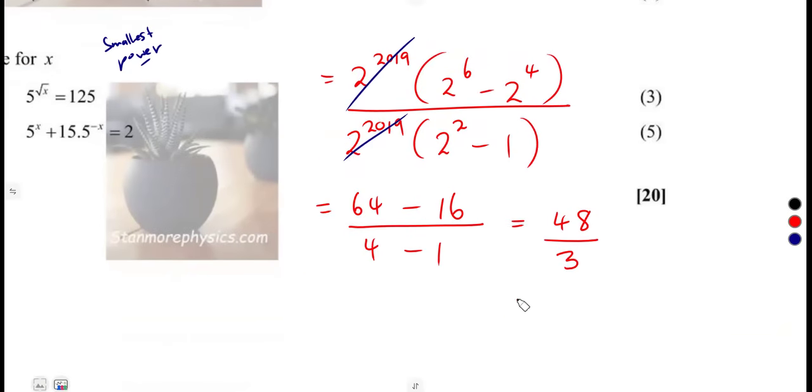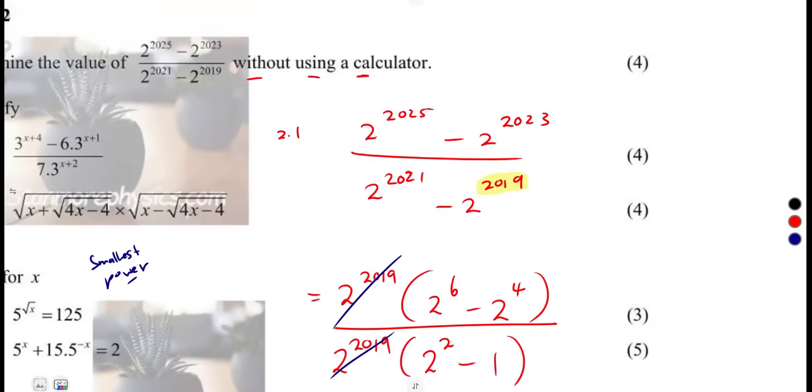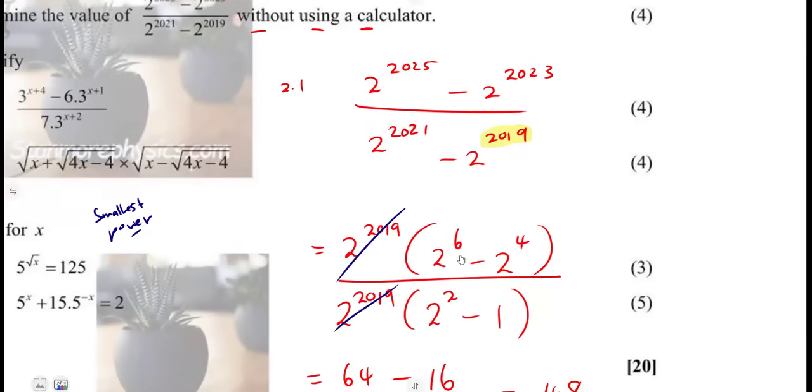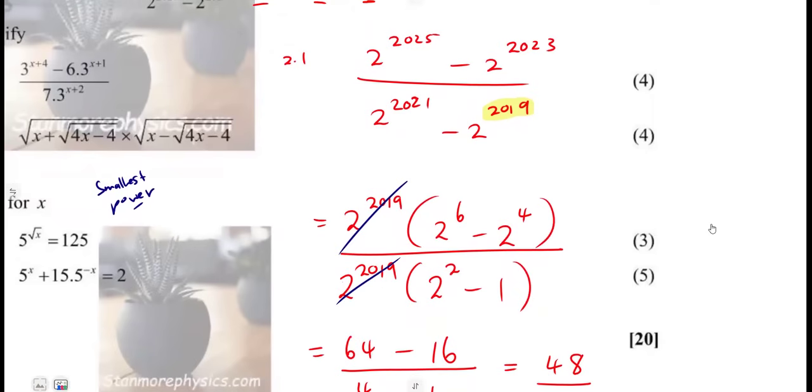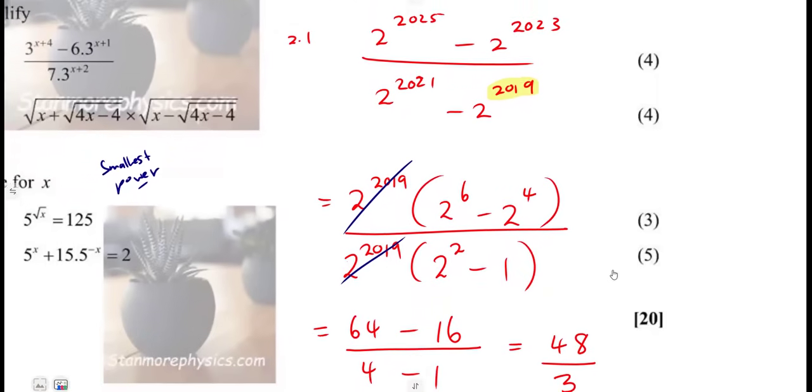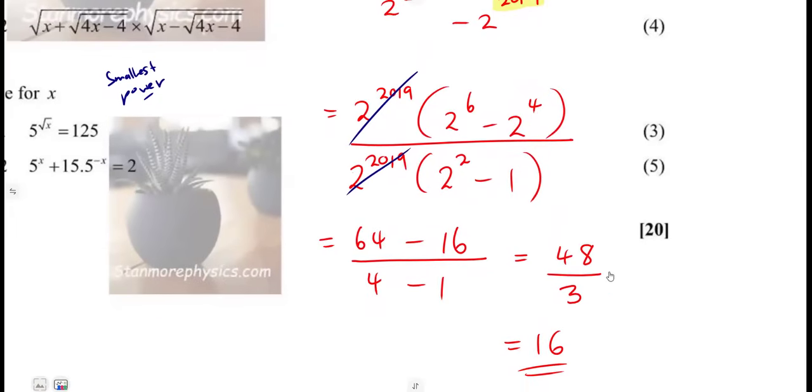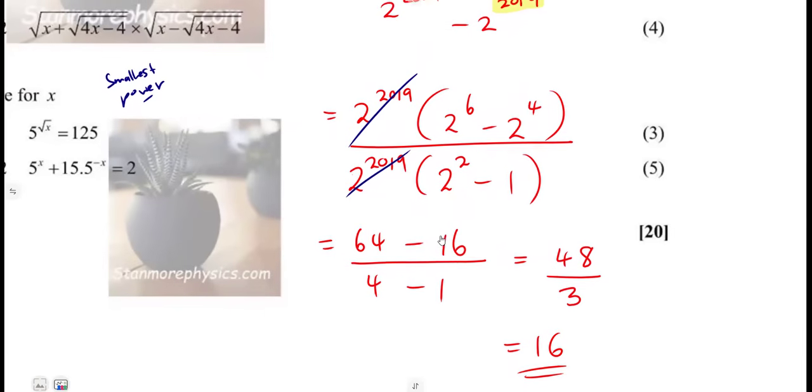So if I'm going to divide 48 divided by 3, that was going to give us 16. So when you're asked not to use a calculator, they mean at this stage, do not just use a calculator here and give the answer. But at other stages, like simplifying 2 to the exponent of 6, it does not mean you must multiply 2 times 2 times 6 by hand. No, no, no, no. It does not mean that. Use a calculator where it is appropriate. Like this division, these exponents. If you do not know exact values by heart, then use the calculator. All right, so the answer was 16.